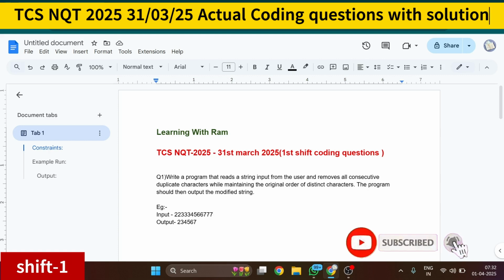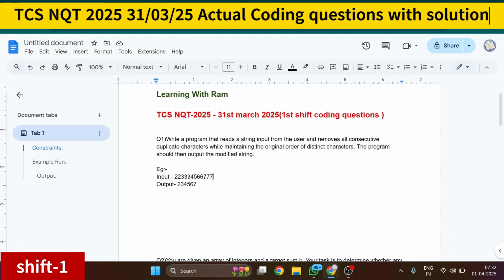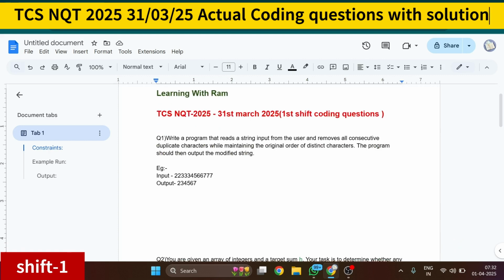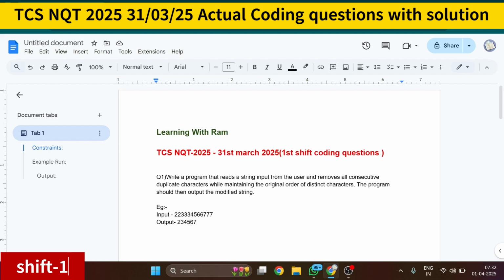So let me directly move to the question that was asked yesterday in the first shift. The first question is: write a program that reads a string input from the user and removes all consecutive duplicate characters. Simply, you have to take a string and remove the duplicate characters while maintaining the original order of distinct characters. I think this is a simple question. There were two questions, and both were simple according to me. If you have pretty much hands-on experience in coding, then you can easily solve them.